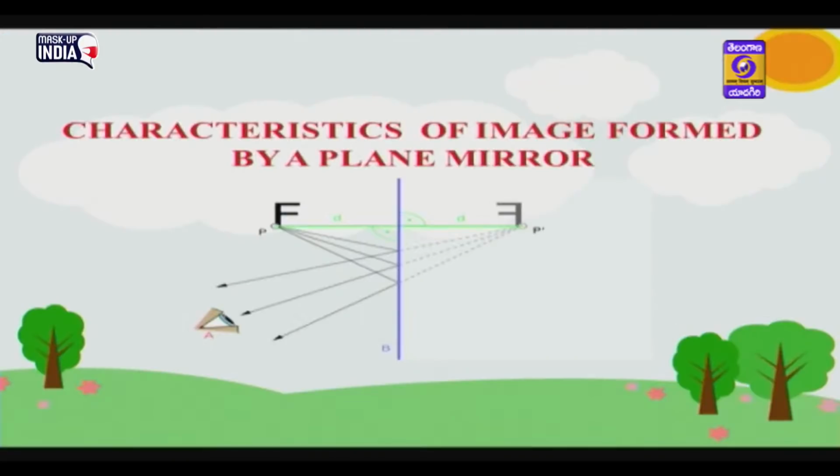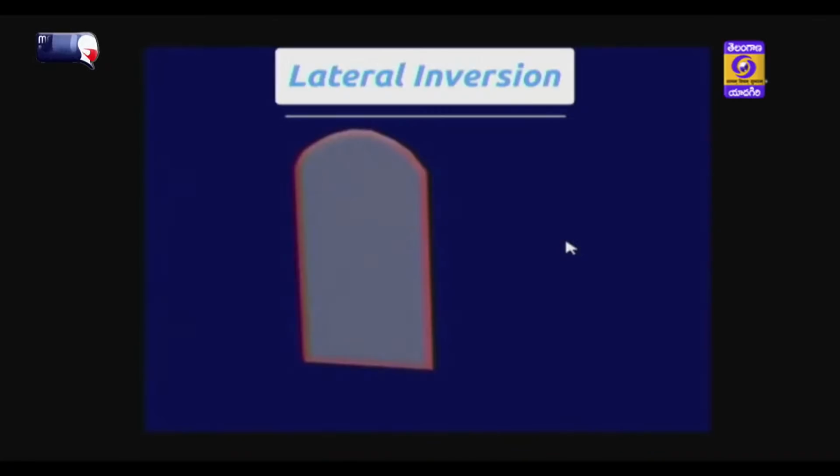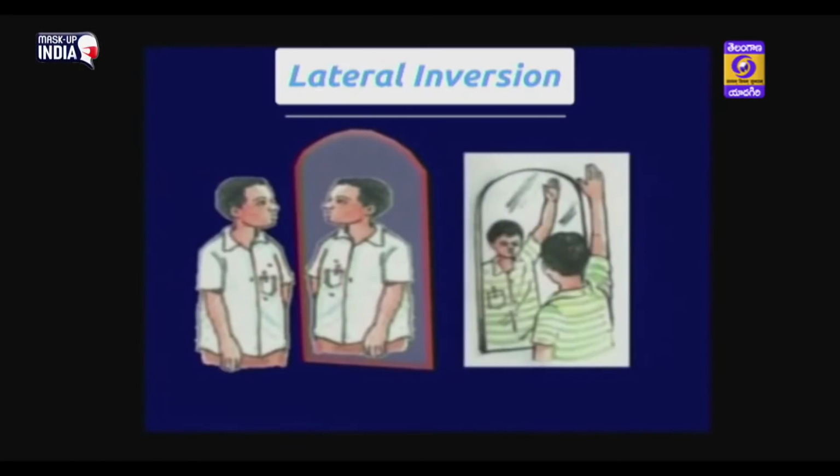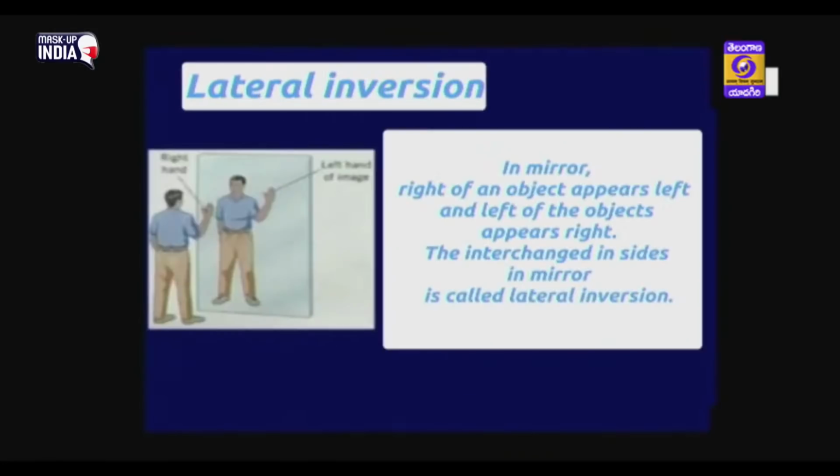Characteristics of image formed by a plane mirror. Lateral inversion. Observe the student standing in front of a mirror. The student has the pocket on his shirt on the left side, but in the mirror it is showing on the right side. Another student has raised his right hand, but in the mirror it appears as if he has raised his left hand. Lateral inversion. In a mirror, the right of an object appears left and the left of the object appears right.